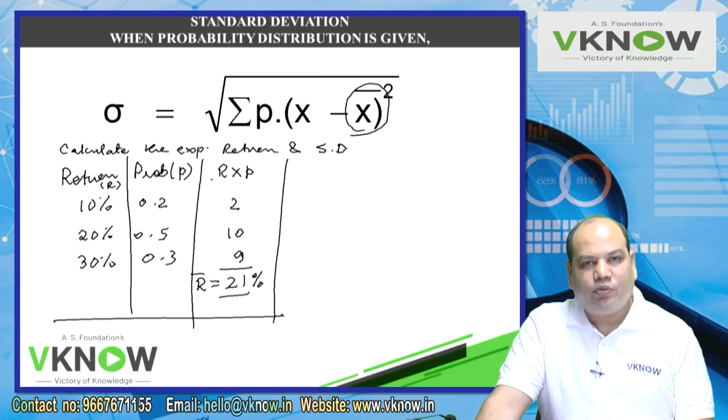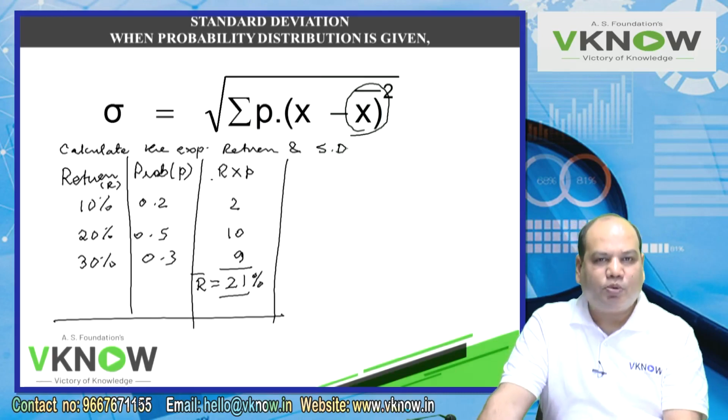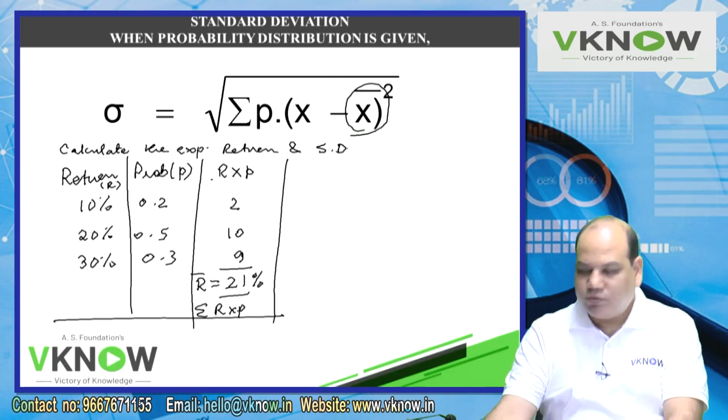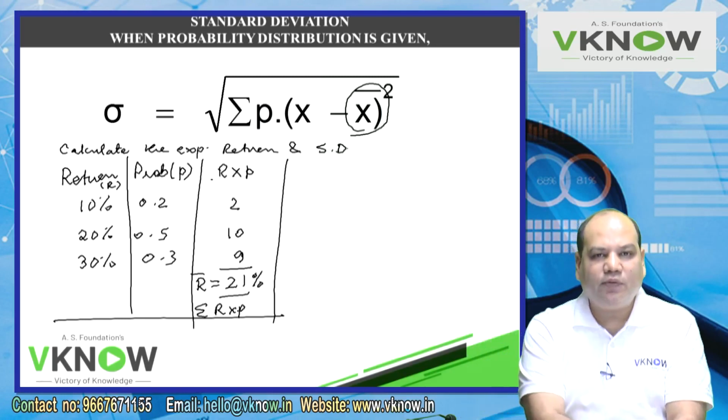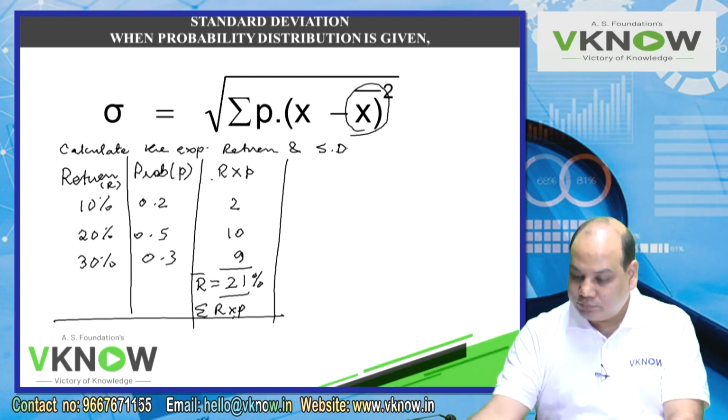There are two ways we calculate the return. Based on past data, we take simple average. Based on expected return in future with probabilities attached, we calculate summation R into P. This is summation R into P, when expected data for future is given, so technically ex-ante data, anticipated data. Now I got the average.